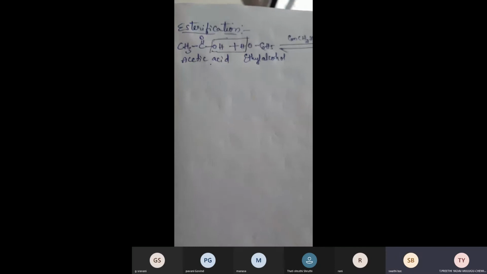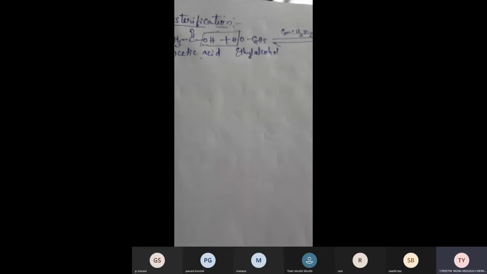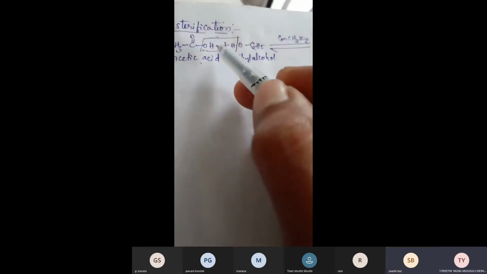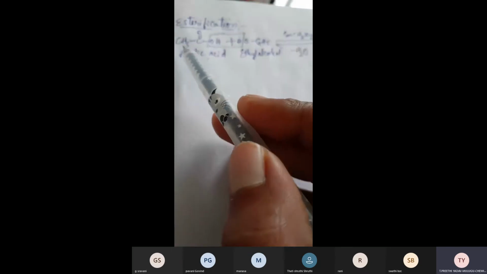So there will be removal of two hydrogens and one oxygen, that means H2O. Now what you will do is just join these two, that is carbon and oxygen. So now what will be the product?